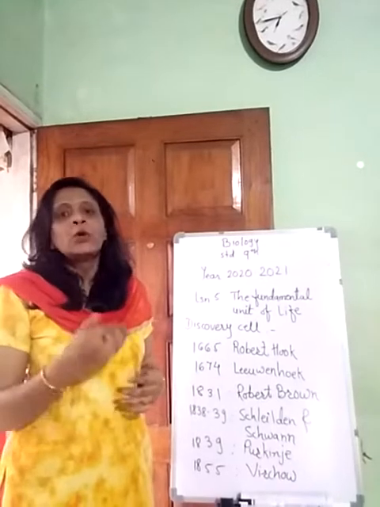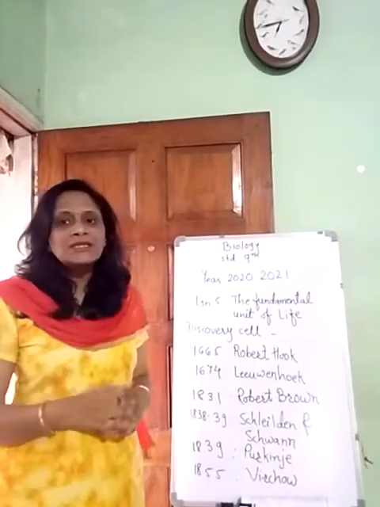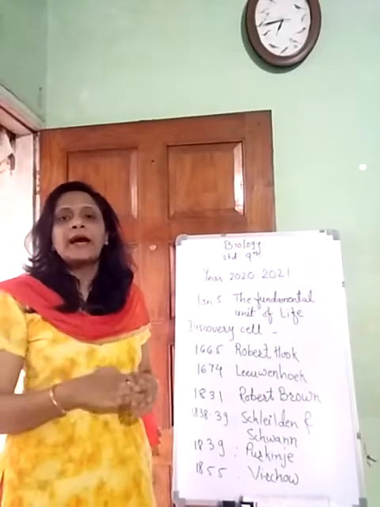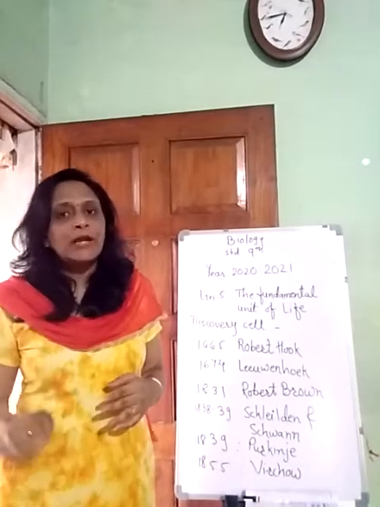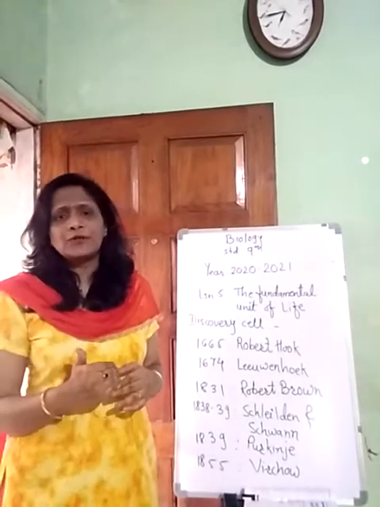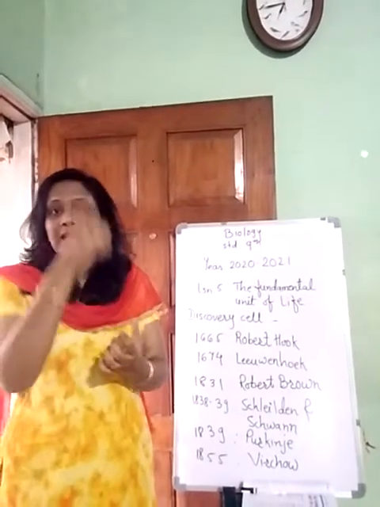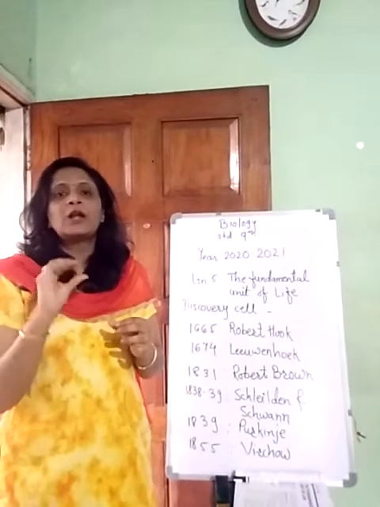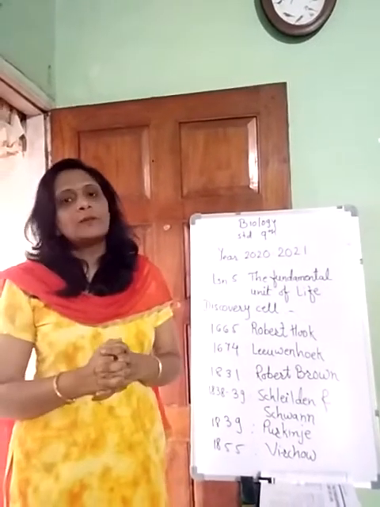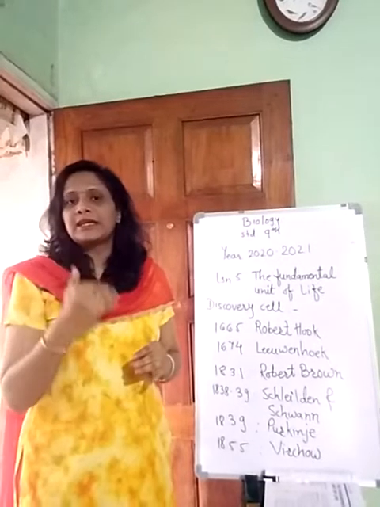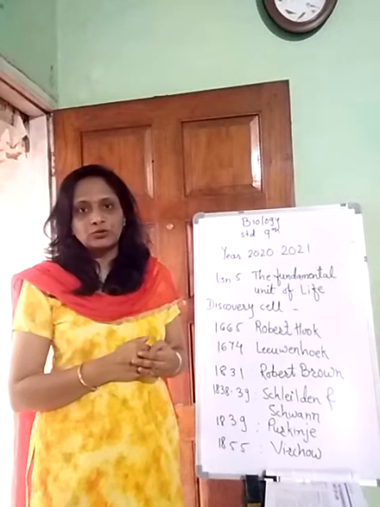But after that, with the help of a simple microscope, first Robert Hooke discovered the simple microscope, and with that he studied the cork of the plant. So cork cells from the plant he has taken. Cork cells are the harder part of the plant main stem, that is the brownish color part, the woody part of the big stem of the plant, is nothing but cork. So he has taken a thin slice of that cork and he observed it under the microscope.